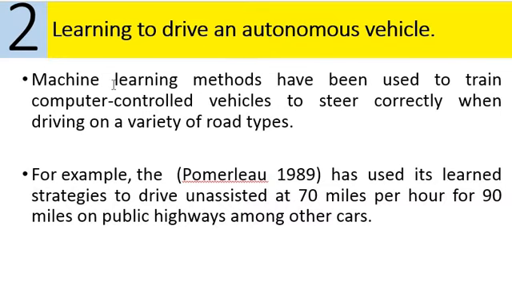And machine learning methods have been used to train computer controlled vehicles to steer correctly when driving on a variety of road types. Okay, the example they're giving is from 1989, a team led by Pomerleau. He demonstrated a car using artificial neural networks that drove for 70 miles at a speed of 70 miles per hour, and it drove continuously for 90 miles, on public highways amongst other cars.